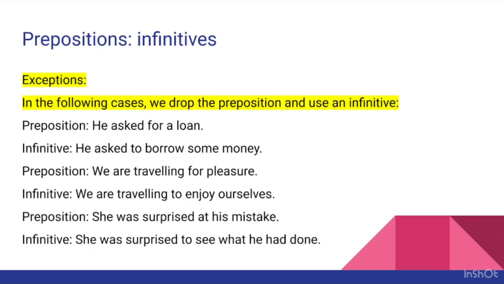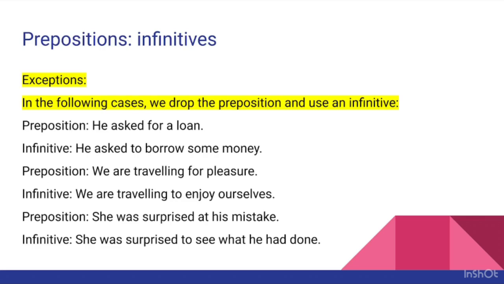Next, prepositions and infinitives. So, in the following cases, we drop the prepositions and use an infinitive. Okay, so remember these exceptional cases. We can either express this sentence using a preposition or by using an infinitive, but we cannot use both in a sentence.